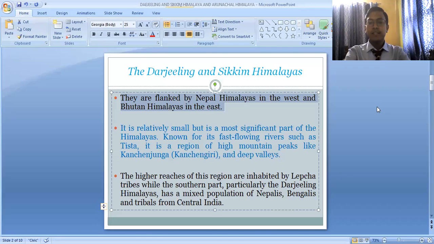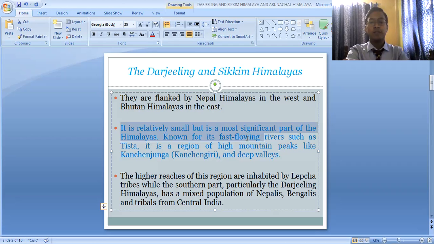The Darjeeling and the Sikkim Himalaya mainly include the Darjeeling hilly region of West Bengal and the entire state of Sikkim. This part of the Himalayas is a very small division. It is a very small part of the Himalayan region, but it is of very important significance. Though it is relatively small, it is the most significant part of the Himalayas.